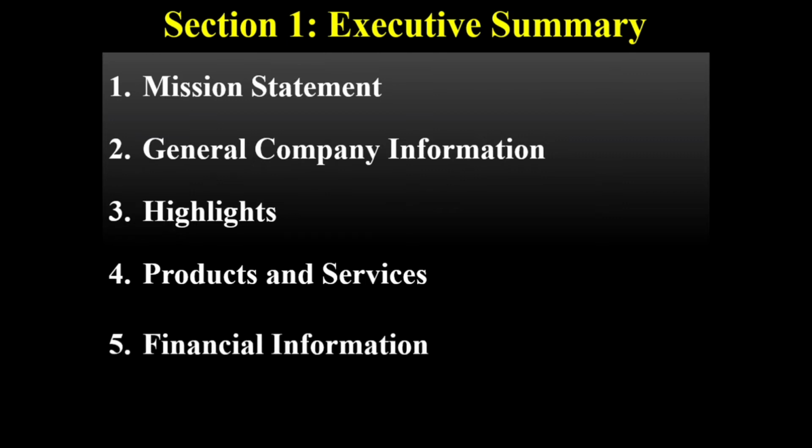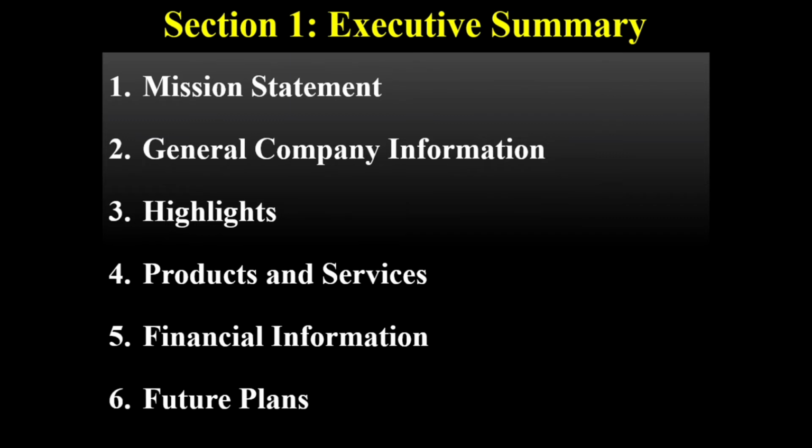Next one is financial information. If you are looking for business financing, you will want to include your funding goals at the end of your executive summary. Be sure to include any information about banks or lenders you have worked with so far. And the last one is future plans. In that, summarize where you are planning on taking your business in the future. So this is your executive summary. But remember, although it may seem extensive, this is first and foremost a summary. So you should want to keep it short and sweet.